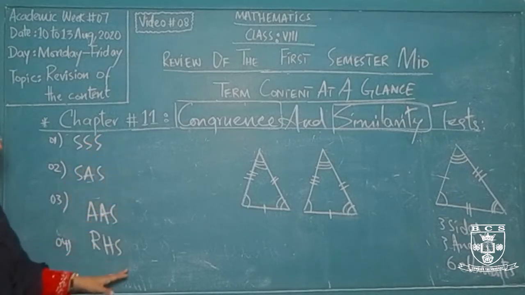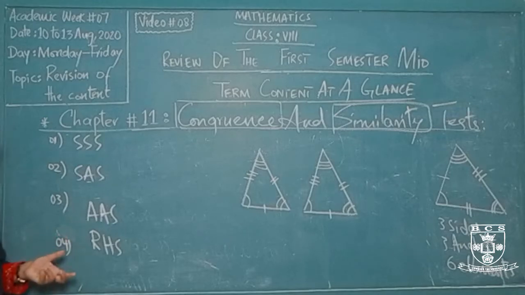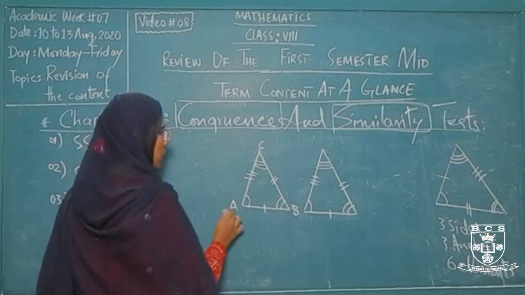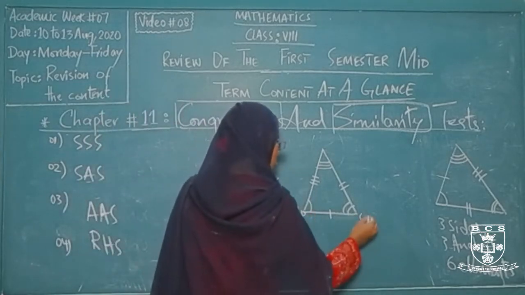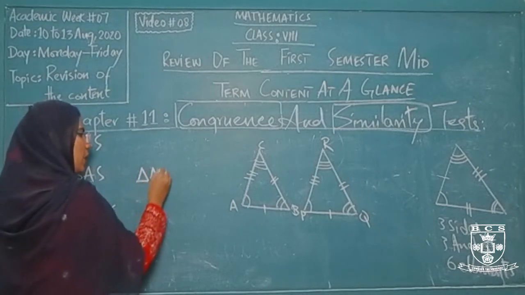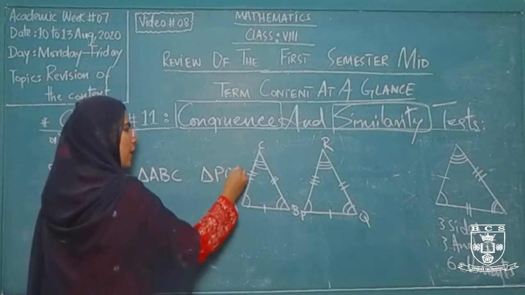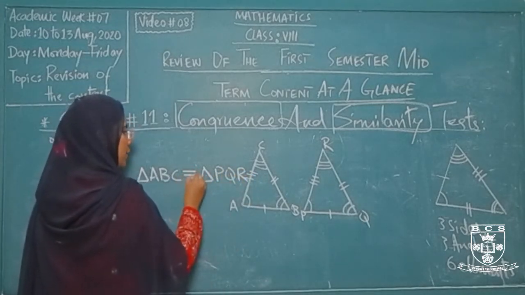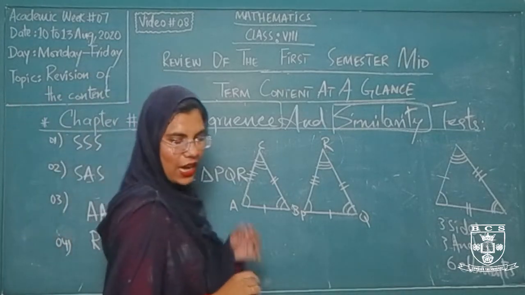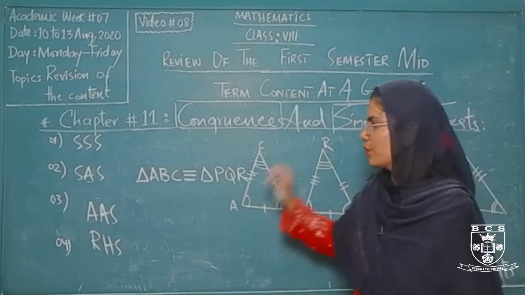So in all these 4 conditions, if the 3 elements in these particular conditions are congruent, it simply means that, for example, if I am mentioning the points over there, this is A, B, C, this is P, Q and R. So in this condition, your triangle ABC, the first triangle, and your triangle PQR, the second triangle, they both are congruent. And for representing the congruence, we use these 3 lines, as we use the 2 different lines for equality. So for congruence, we use 3 different lines.